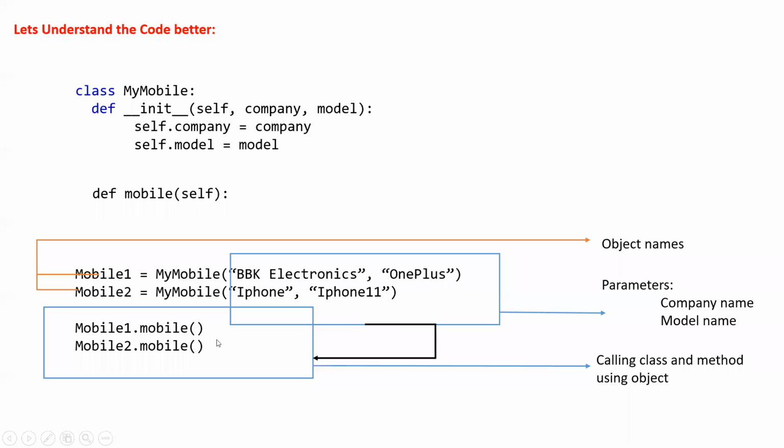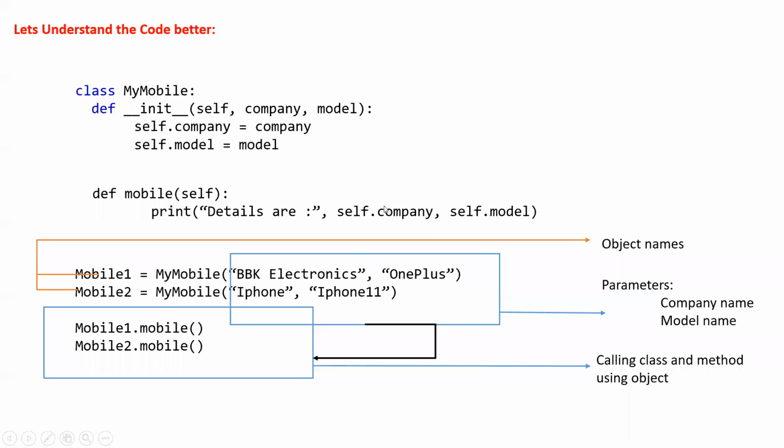So what will happen when we call these one by one, when mobile1.mobile is getting called, these two parameters, BBK Electronics and OnePlus, will be passed here, and automatically, since self is being used here in the def mobile. We will see what happens when self is not used when we discuss the types of methods today. So it will automatically pass to the def mobile function, or the method.